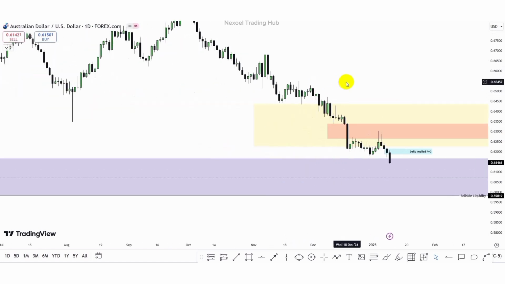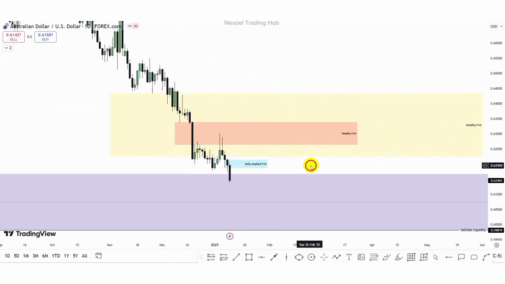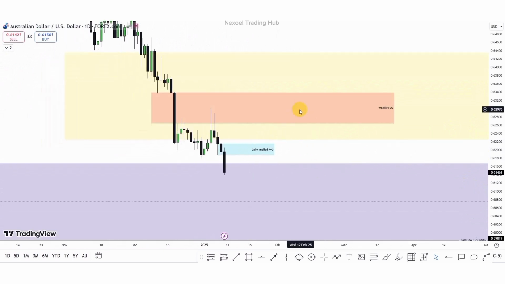So guys, this is the daily time frame, and clearly we can see that price respected our forecast for last week, the daily fair value gap, the weekly fair value gap, and the monthly fair value gap. We can see the return. In the 4-hour time frame, I believe we also saw the order block where price mitigated and gave us this movement. Price took out the buy side liquidity, fell to the downside.